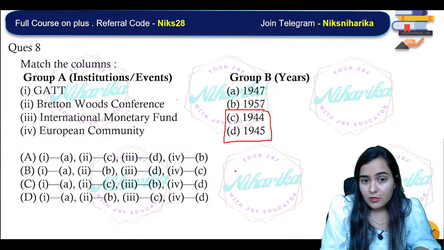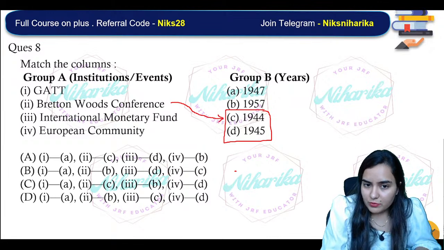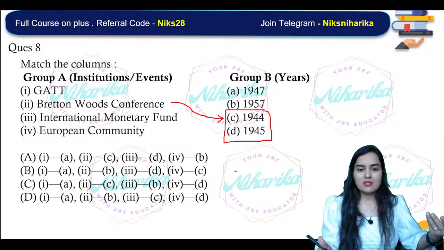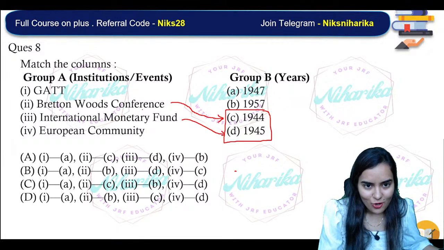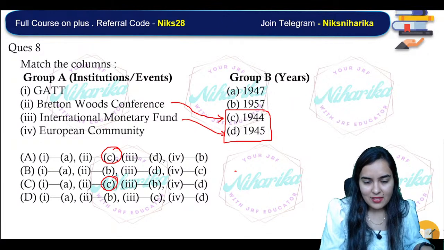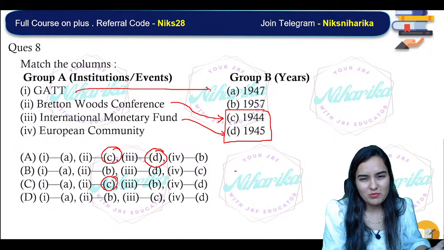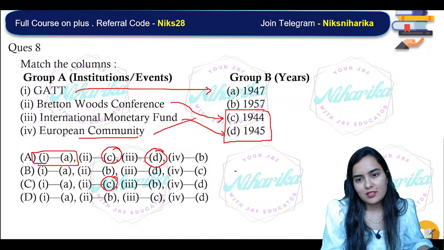Out of them, first there was the Bretton Woods conference, and after the Bretton Woods conference, the two twin brothers, that is IMF and IBRD, were started. So option C is only here and here, and then option D is only here. Then GATT, I hope you remember, was 1947, but there is no sense in marking that because all the options give the same answer. Next one, European Committee, 1957.